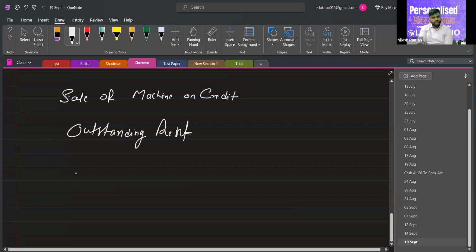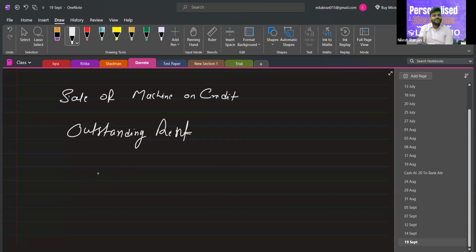Proper journal. Yes, sir. And goods taken for personal use.